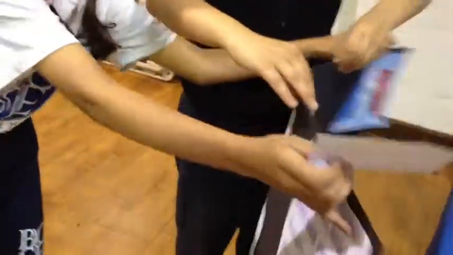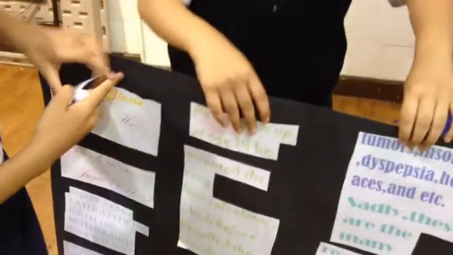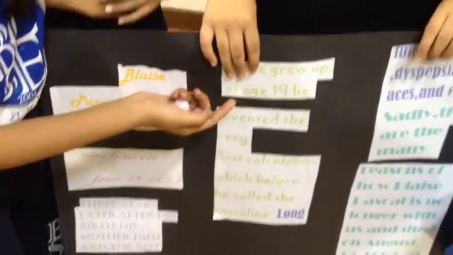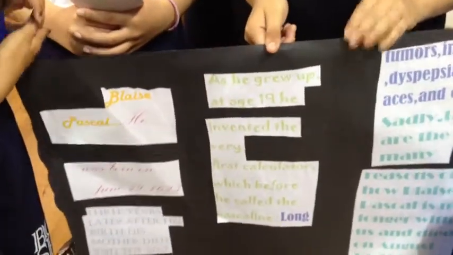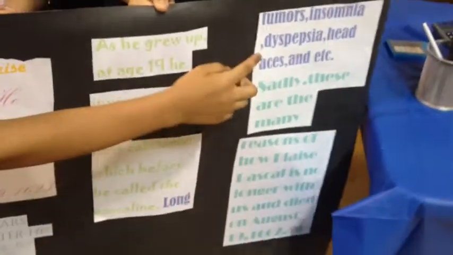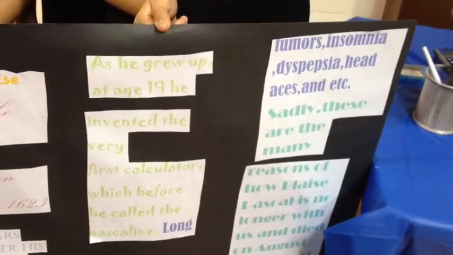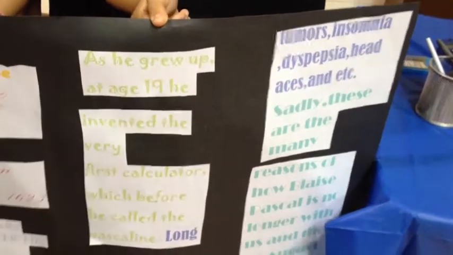As you can see here, he grew up and he was homeschooled by his father, and he invented the calculator at age 19. Also, over here, it says that he died of many diseases such as dyspepsia, insomnia, stomach tumors, headaches, and etc.